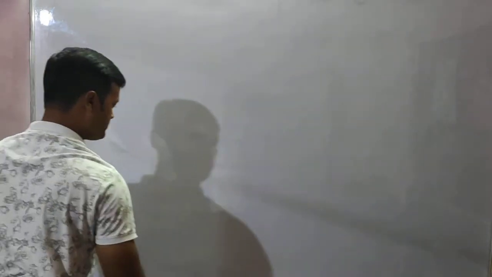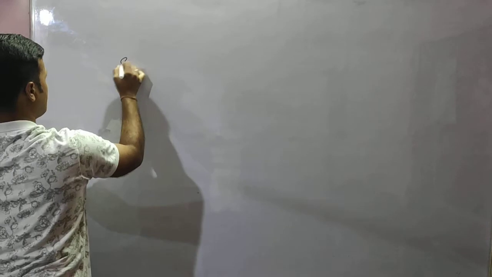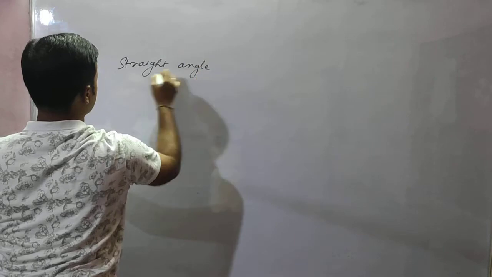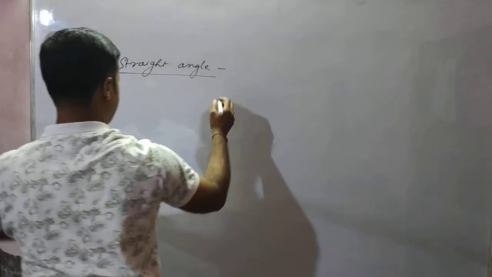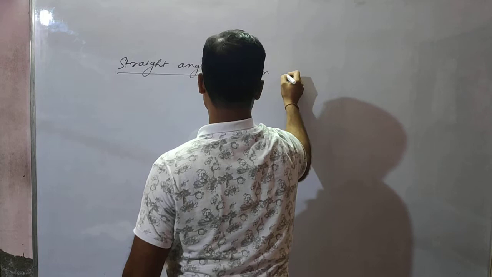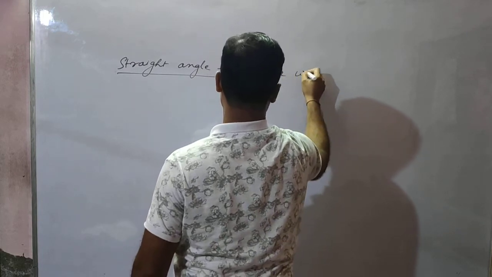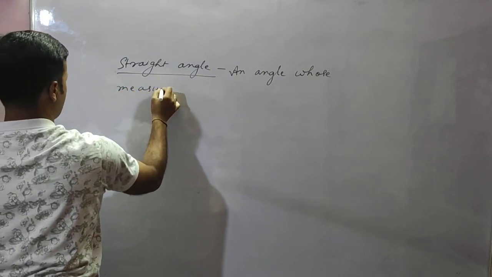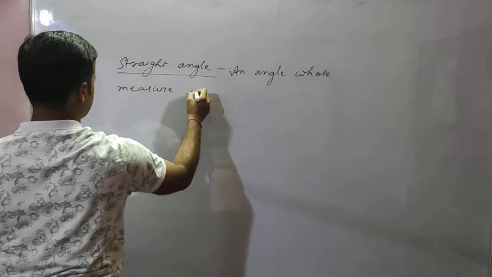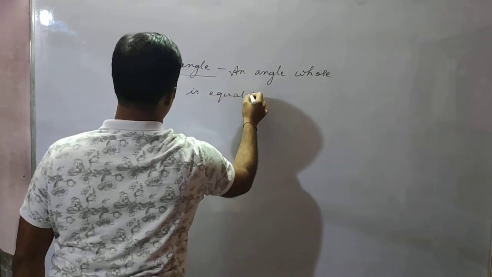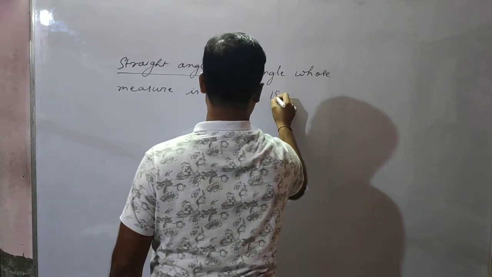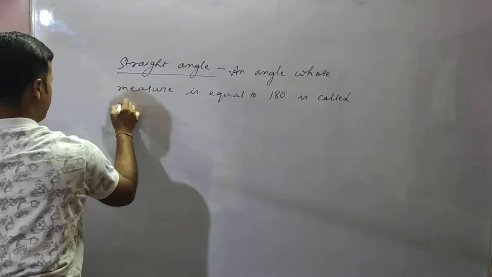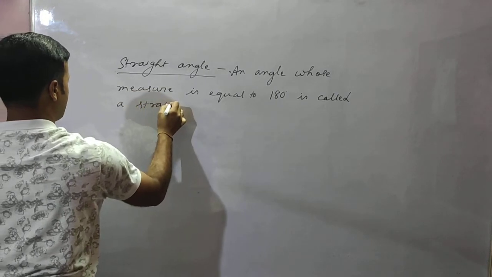So after obtuse angle, next comes your straight angle. Okay, next comes your straight angle. So an angle whose measure is equal to 180 degree is called a straight angle.